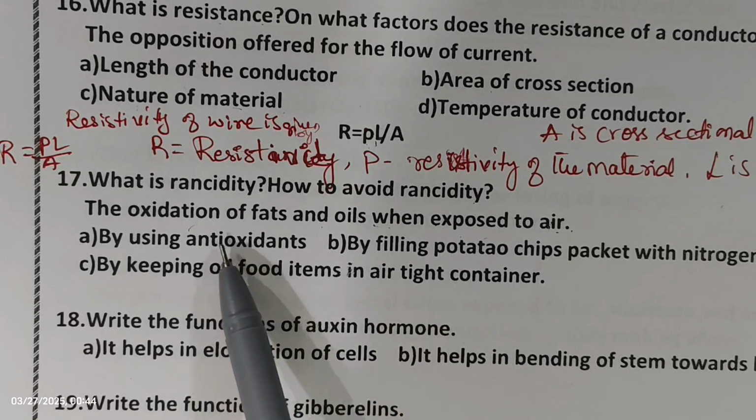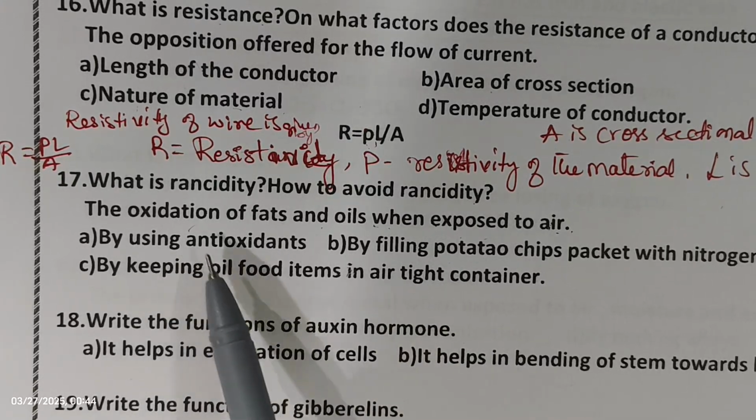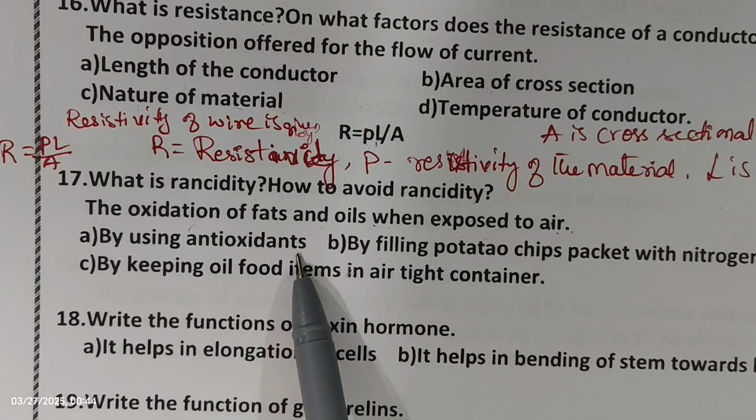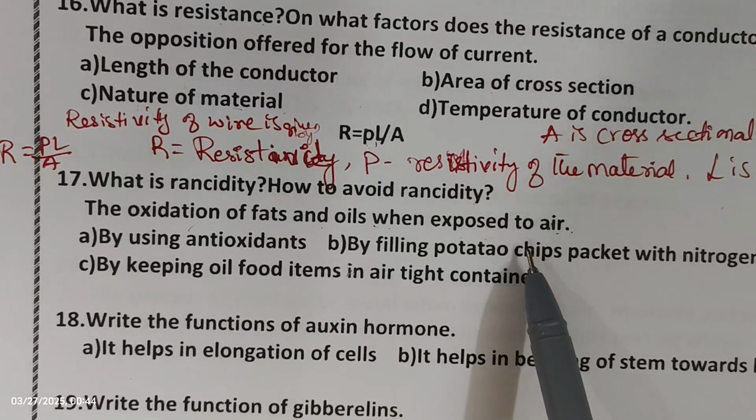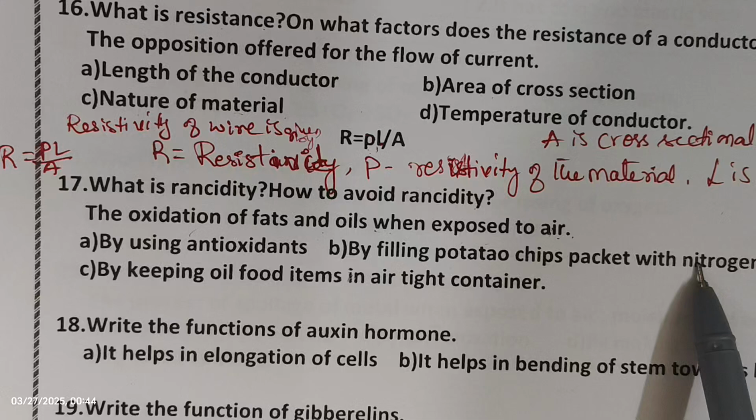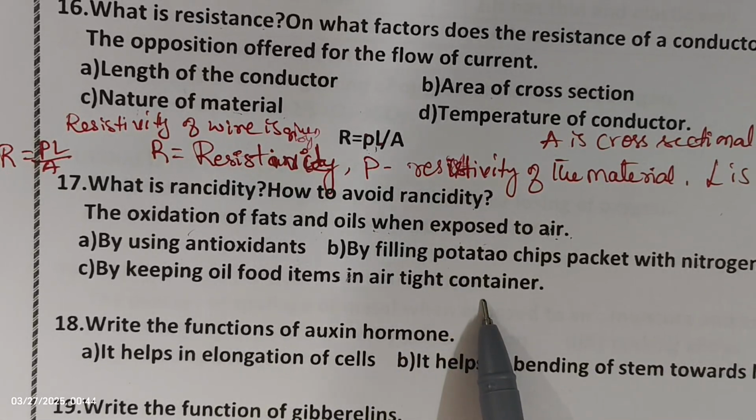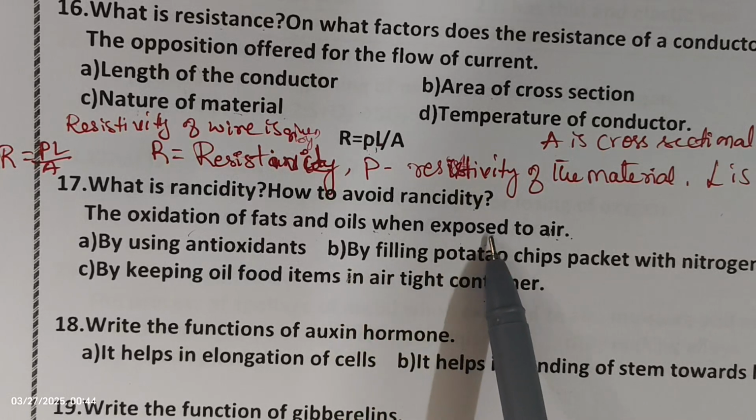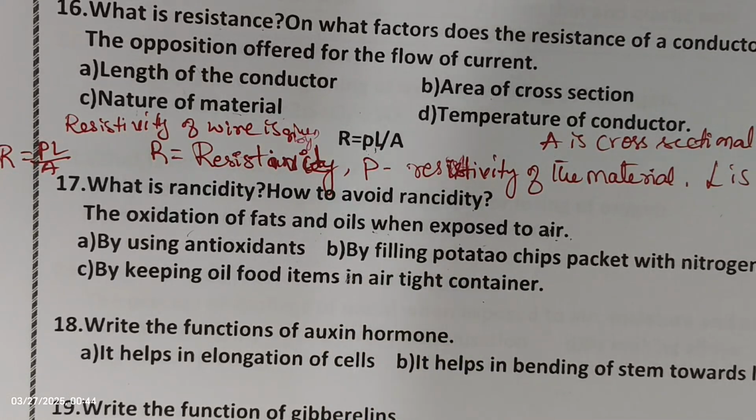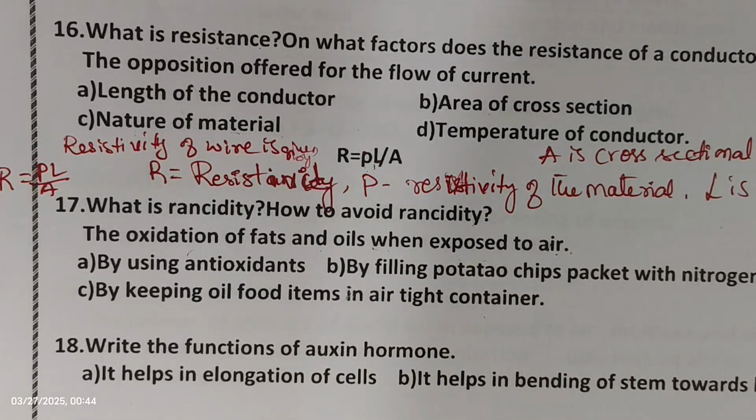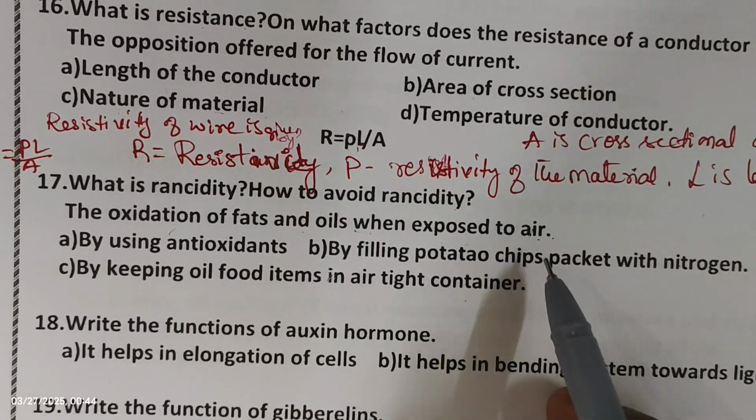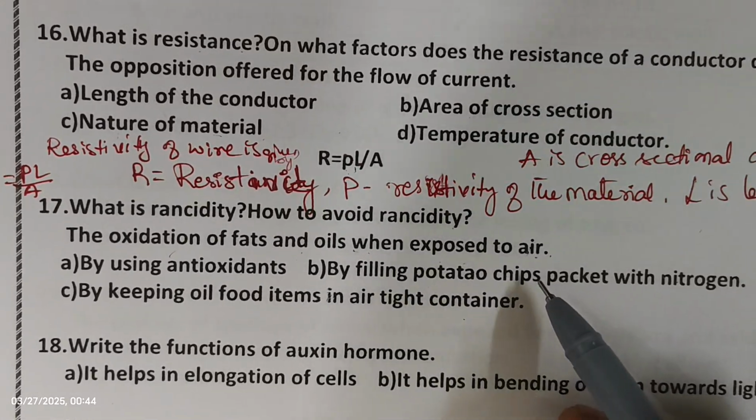Okay, how can you prevent rancidity? By using antioxidants, or you can fill it with nitrogen gas, or by keeping them in airtight containers. So these are the methods by which you can prevent rancidity: by using antioxidants, by flushing with nitrogen gas, and storing them in airtight containers.